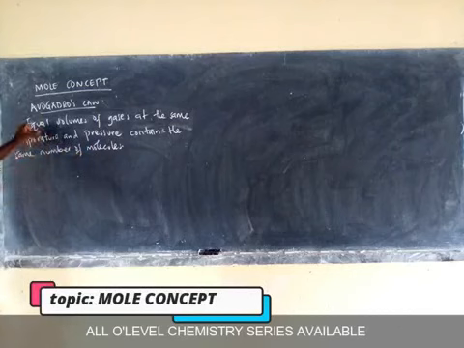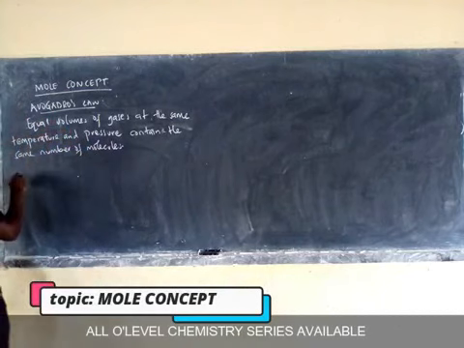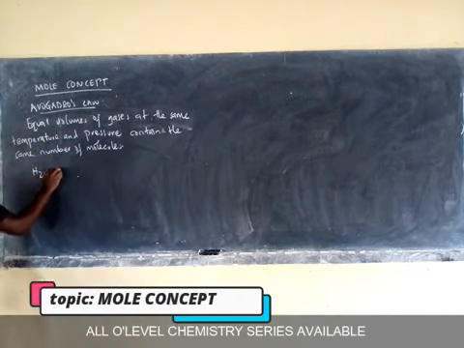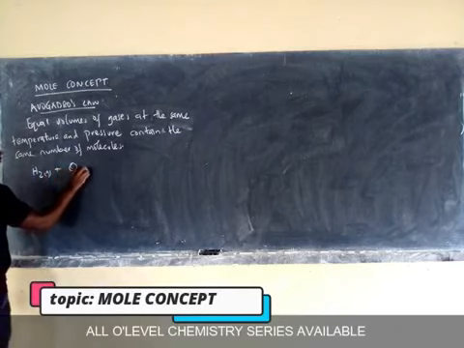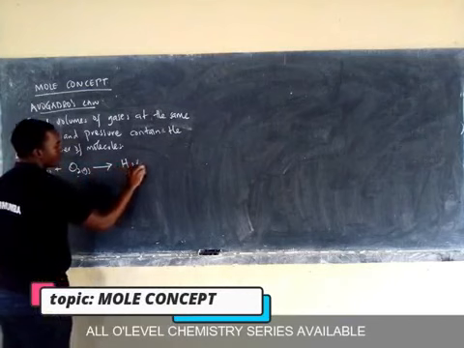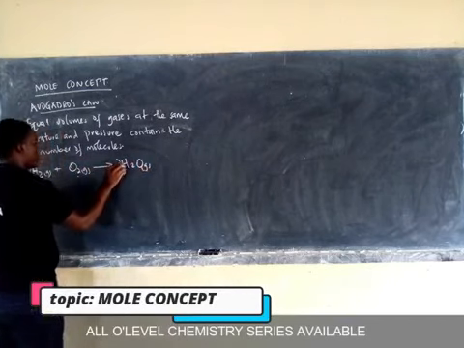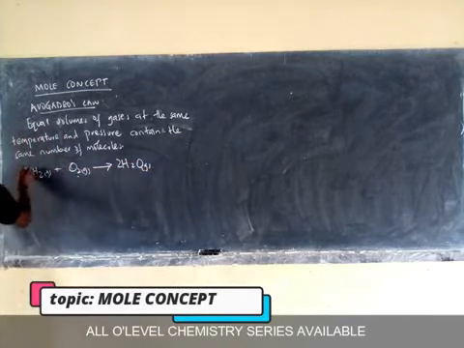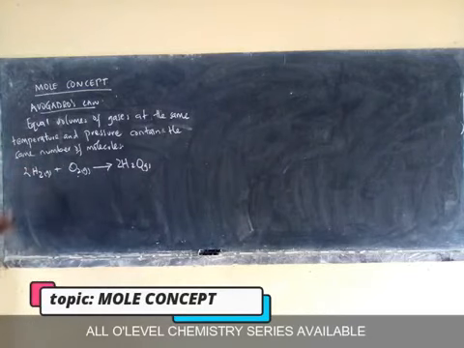So we are going to get the volumes and express them in terms of molecules. For example, if we have hydrogen gas reacting with oxygen gas, giving us water gas, put here 2, then here 2 to balance.